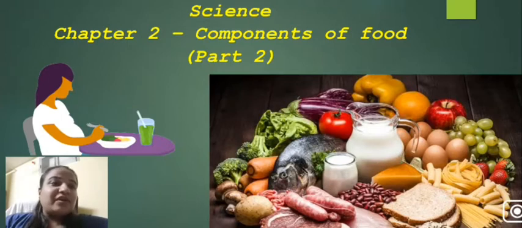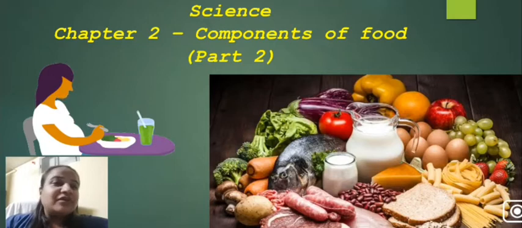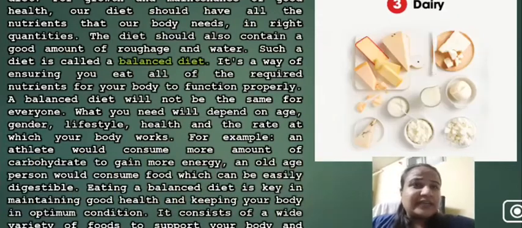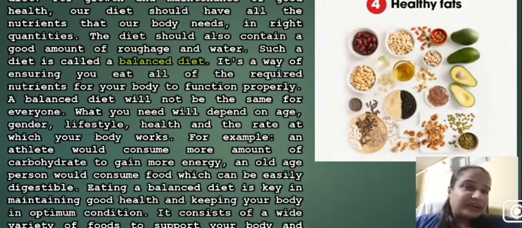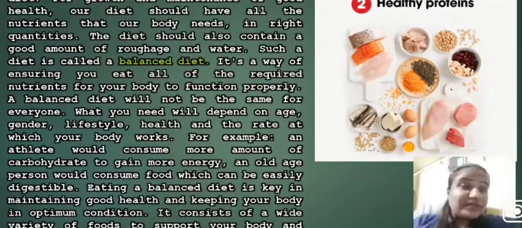We are moving on with our chapter, and the very first thing we are studying is that the food we normally eat is our diet. Of course it is our diet, so now we are going to discuss balanced diet. What is a balanced diet?